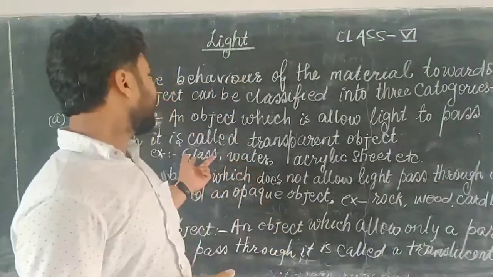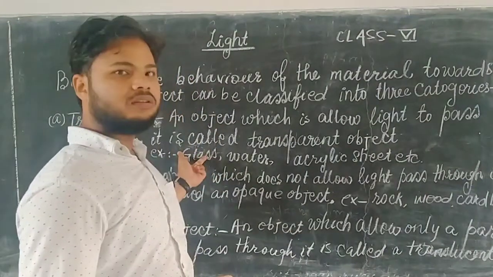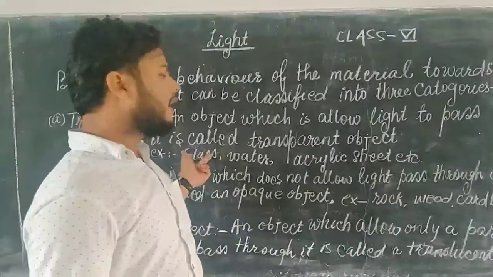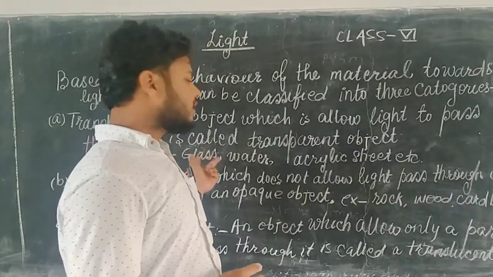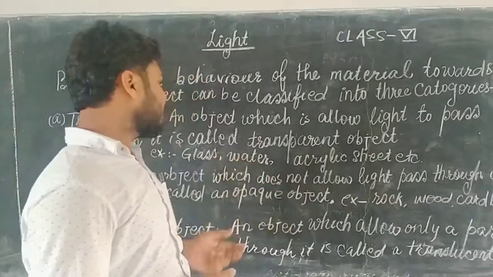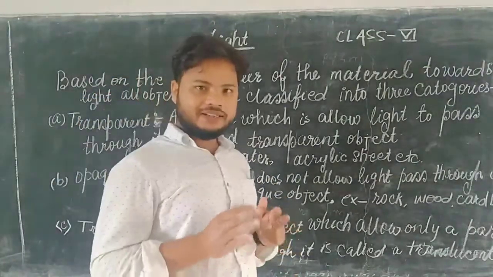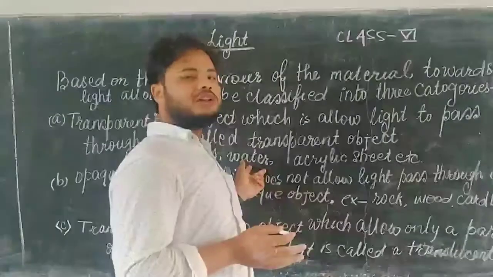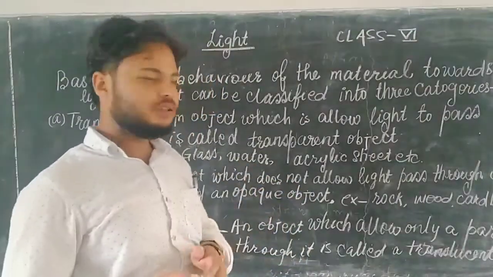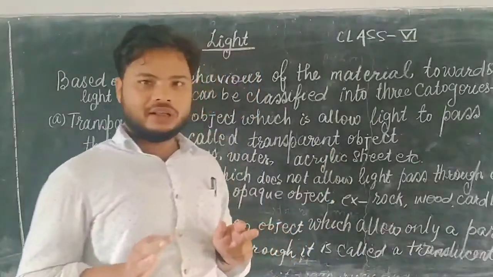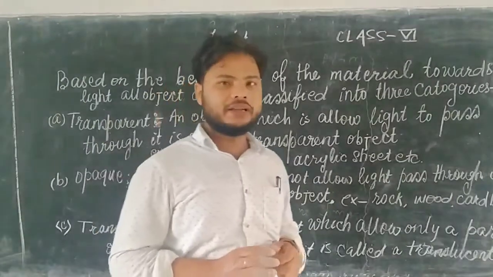If light is incident on the surface of glass, light passes through the glass. And next one is water. When light is incident on the surface of water, in that case also light passes through the water. Acrylic sheet also allows the passage of light.